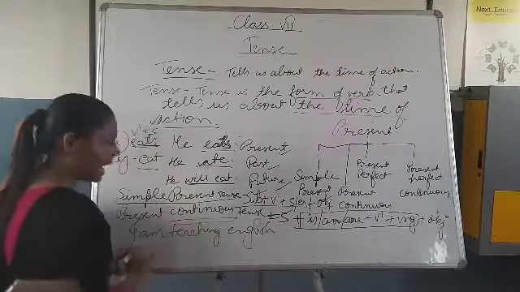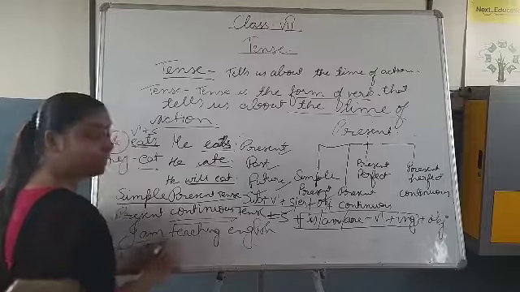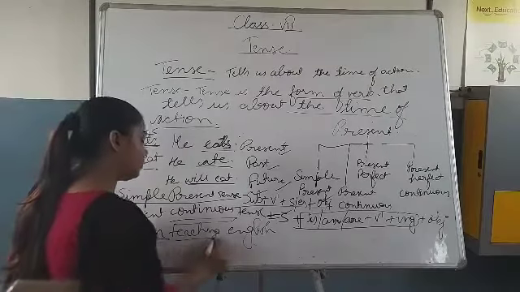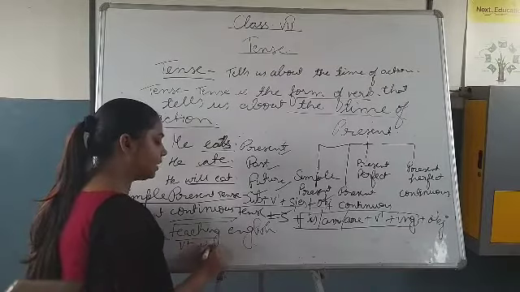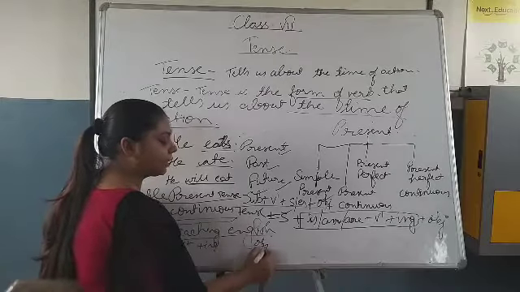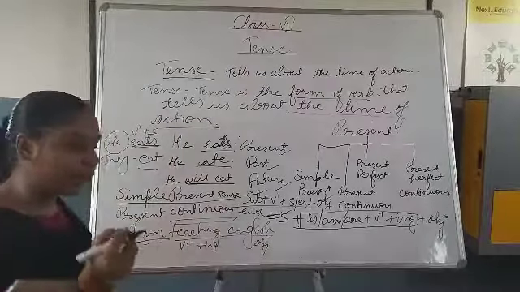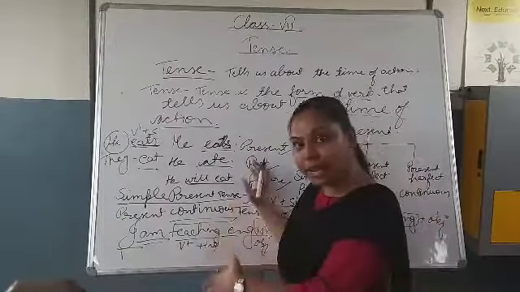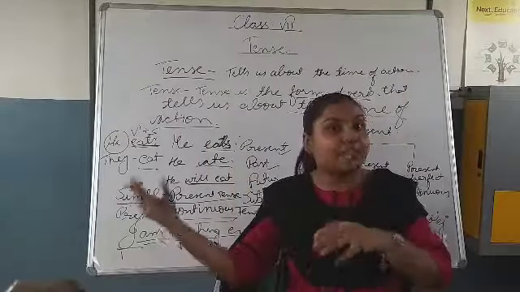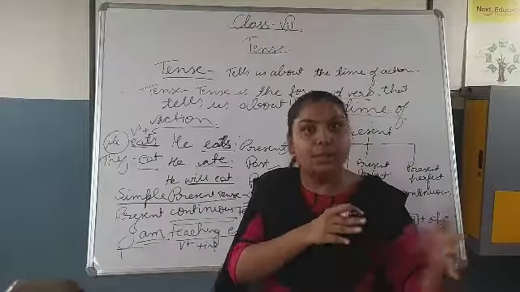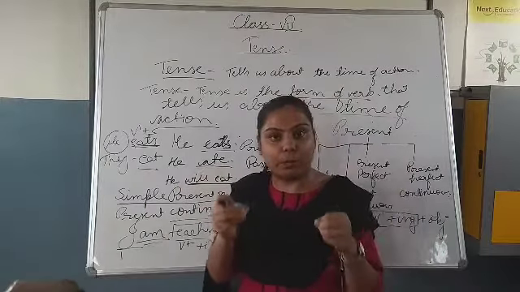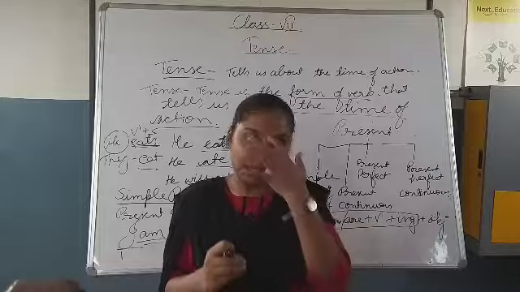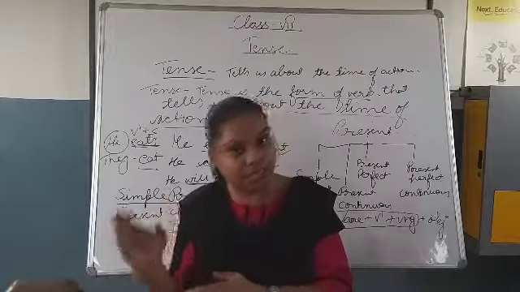In this, I is the subject. I have used the helping verb am. After that, I have used V1 plus ing, and after that, there is the object. So this is the action which is continuing at the time of speaking. At the time of speaking, I am teaching, I am writing. The boy is playing. They are running. Whatever actions continue at the time of speaking, we use the continuous tense.